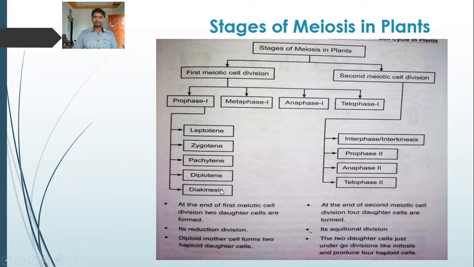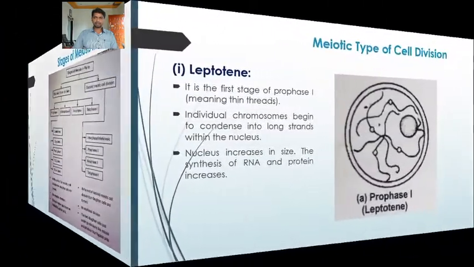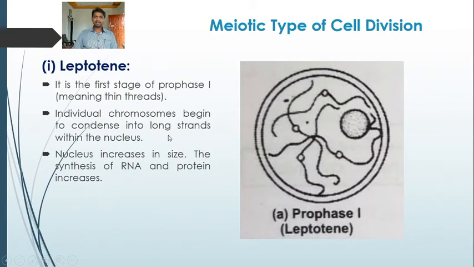Okay, so these are the stages of meiosis in plants. One by one we are going to discuss these stages. First we are going for the first meiotic cell division, or meiosis first. Meiosis first has been divided into prophase first, which is further divided into leptotene, zygotene, pachytene, diplotene, diakinesis, then metaphase first, anaphase first, and telophase first. At the end of first meiotic cell division, two haploid cells are formed from the diploid parent cell.